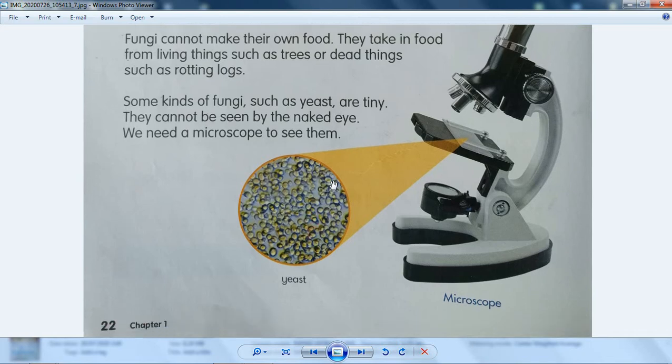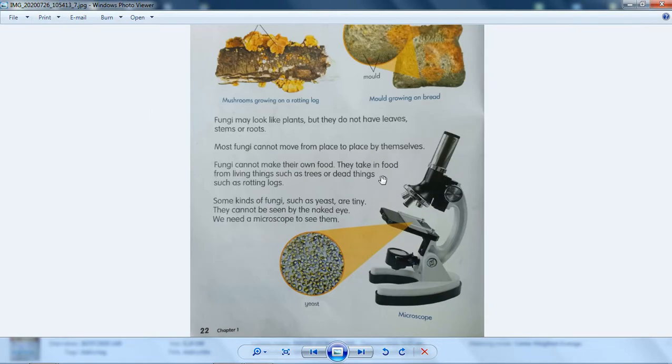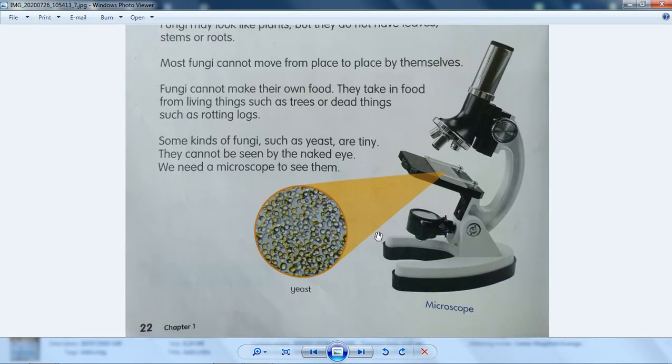Kurap itu jamur loh. Jadi yang kecil-kecil ini bisa jadi nempel di kulit kita, infeksi ya. Itu kurap yang gatal itu jamur loh. So be careful, children. For example, you have to dry your body after you go to bed, or this yeast or fungi will infect your skin. It will be very itchy.